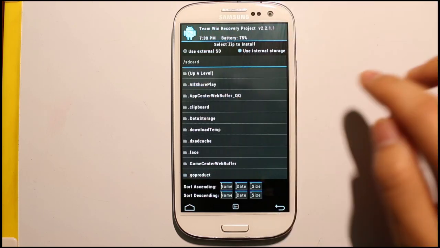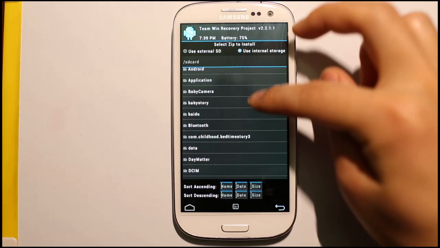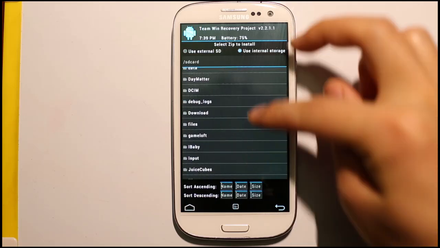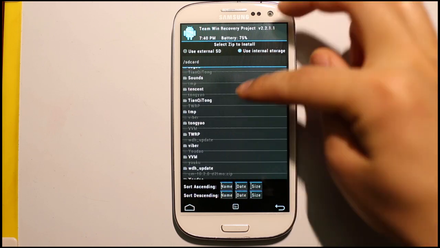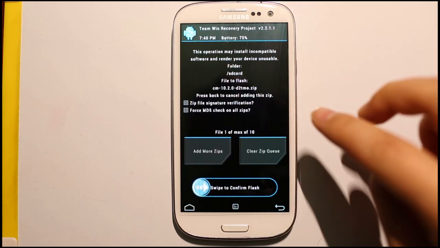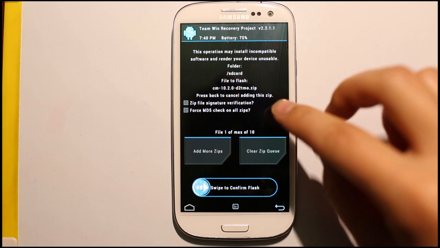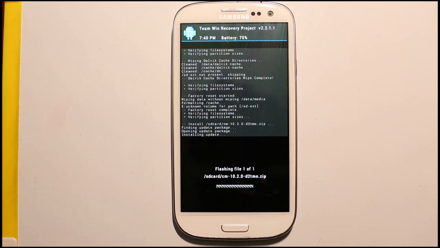select install, then find the file, this one, install.